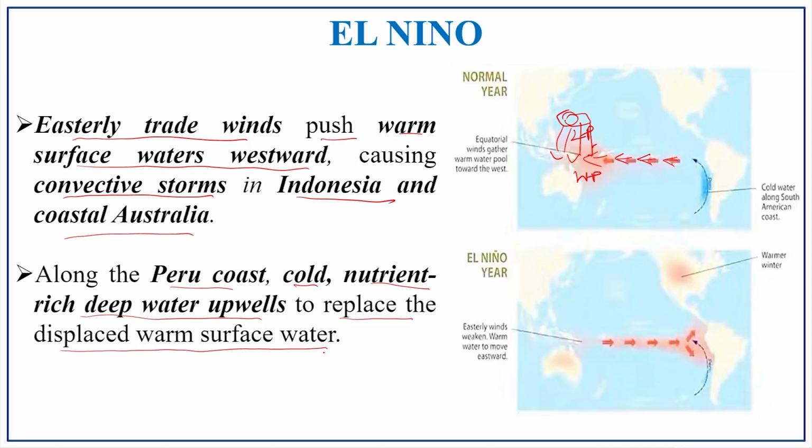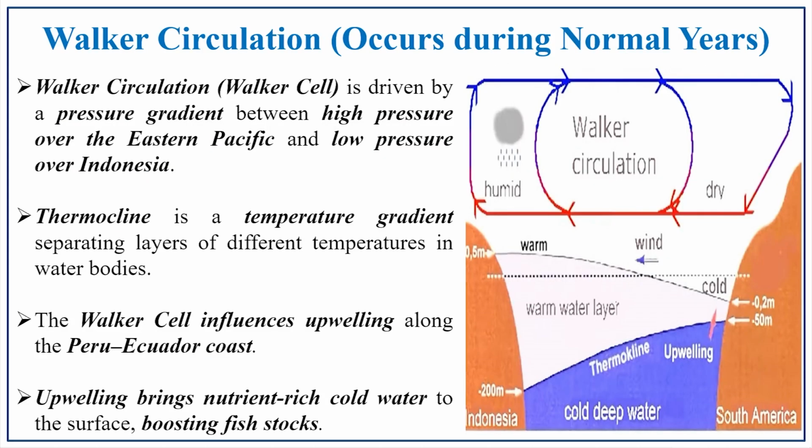So, here the warm water is on the western side. What happens to the eastern side? Here it is cold. Because of the cold condition, there is an upwelling of water, which leads to rich nutritious content, which in turn enhances the fisheries on the Peru coast.